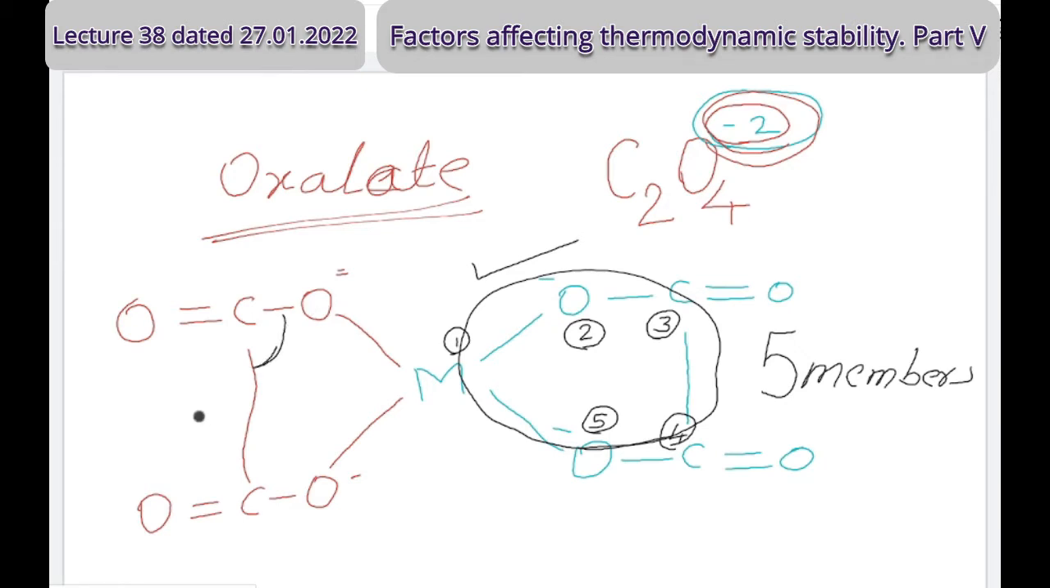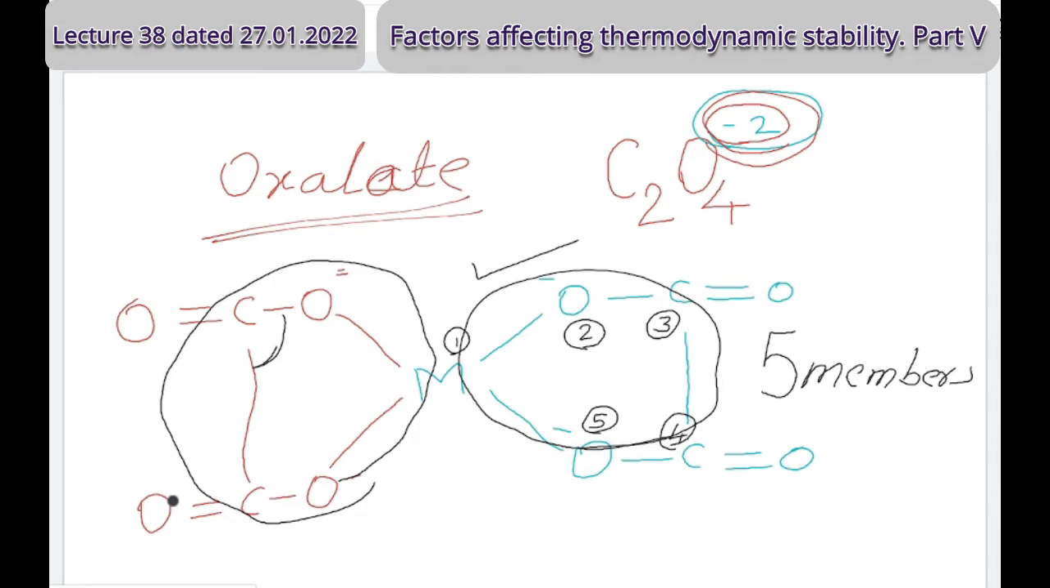Five-membered rings are found if there is no conjugation, because double bonds are not there inside the ring. So delocalization of the electrons, free electrons, is not there, and we cannot find delocalization of electrons. If it is not there, then five-membered rings are stable. It is the first statement of today's lecture.